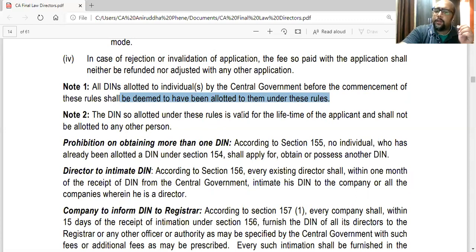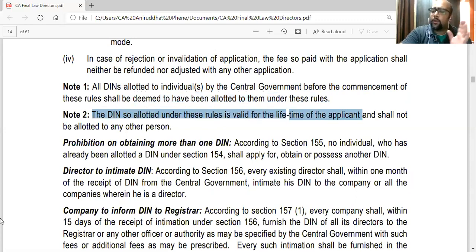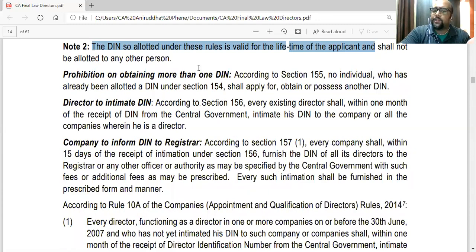The DIN so allotted is valid for the lifetime of the applicant and shall not be allotted to any other person. So one person will get one DIN for life, and the same DIN won't be allotted to any other person. There is a prohibition of obtaining more than one DIN. You can have only one DIN. No person is allowed to have two DINs or three DINs. That is what section 155 says.